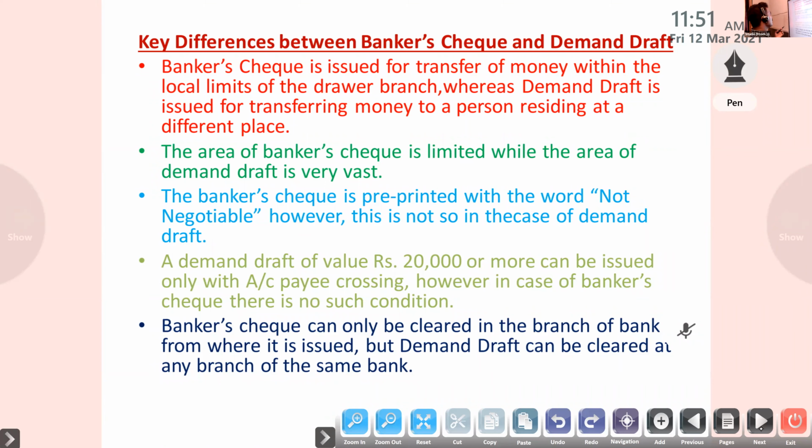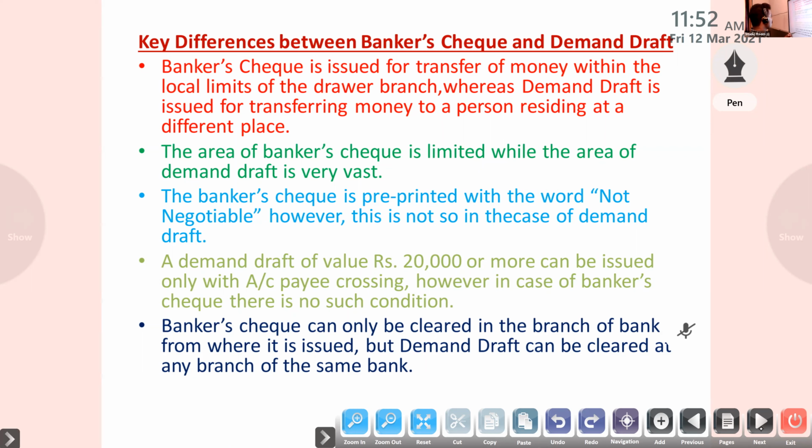The area of a bank check is limited, but the area of a demand draft is very vast. The bank's check is pre-printed with the words not negotiable. However, this is not the case with a demand draft. So crossing like that is not there in the case of a draft.